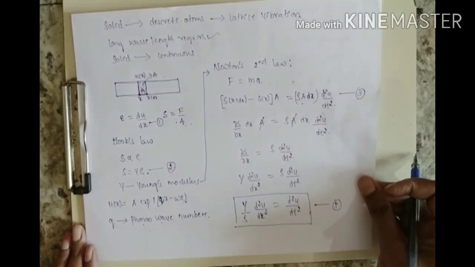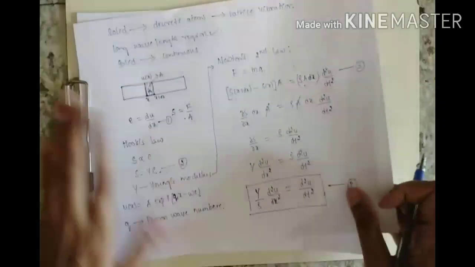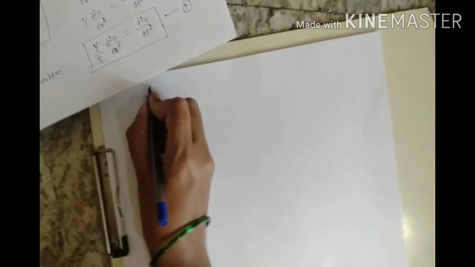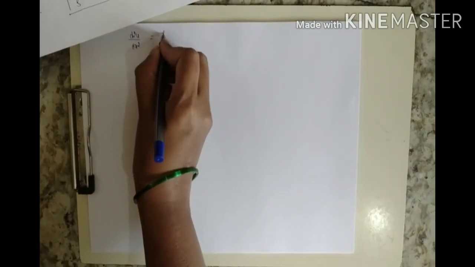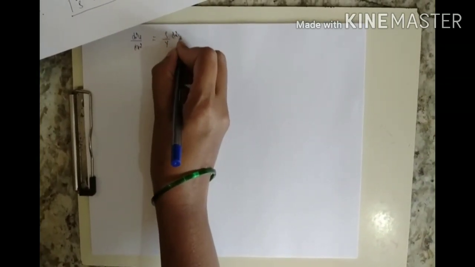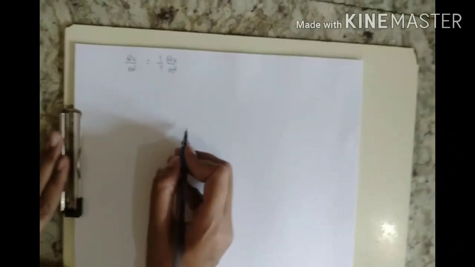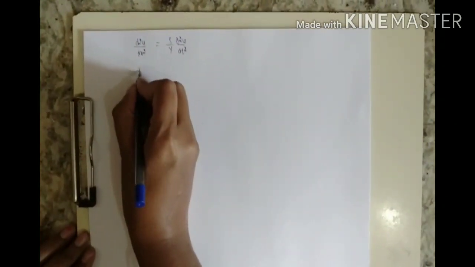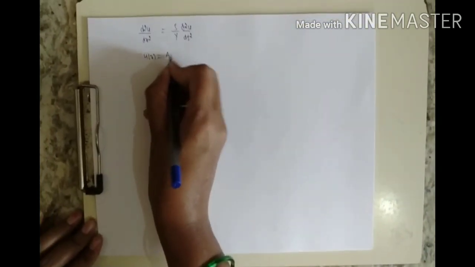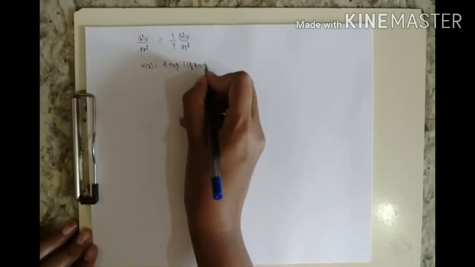It is the well known wave equation for which you also know the solution. The equation is d square u by dx square is equal to rho by Y into d square u by dt square, the one dimensional wave equation, and the solution of this equation is u of x is equal to A into exponential i(qx minus omega t).